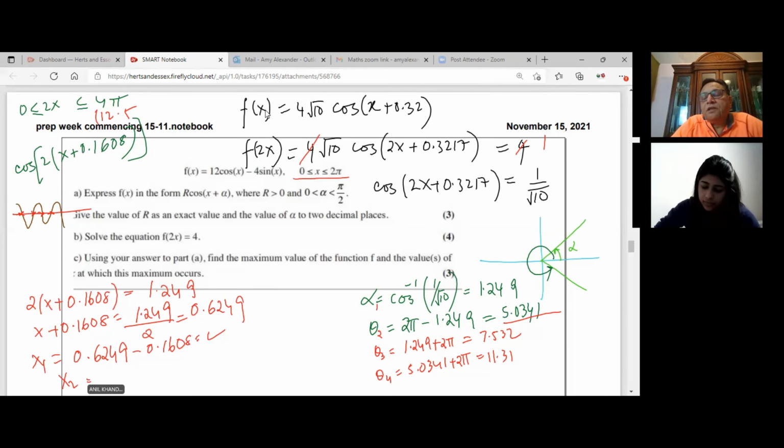You could do that. Now, you can also do one thing, that the period of this function is pi, because there are 2 waves, right? So that is one answer. The second answer will be how much? Add pi to this. Do you see that? You don't have to do these calculations again for these 2. You get my point?